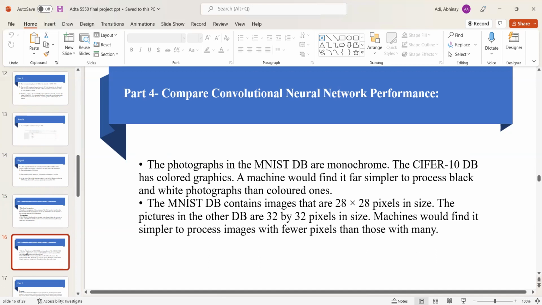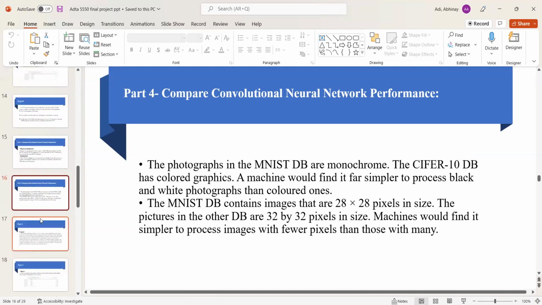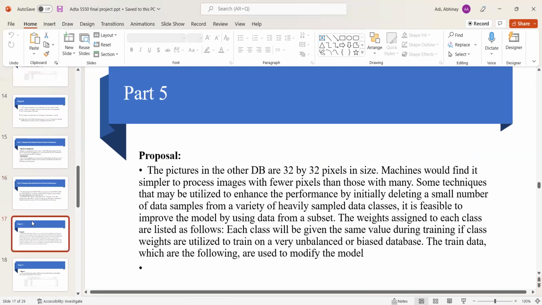And in the next slide, in part 5, this is the proposal for improving the convolutional neural network performance. And this we're going to see in our fifth part. And I'm going to continue this in the next video.